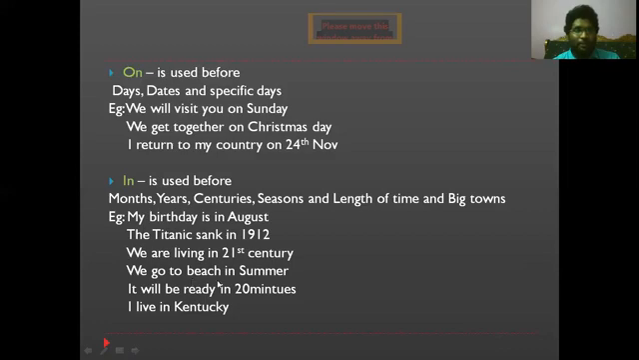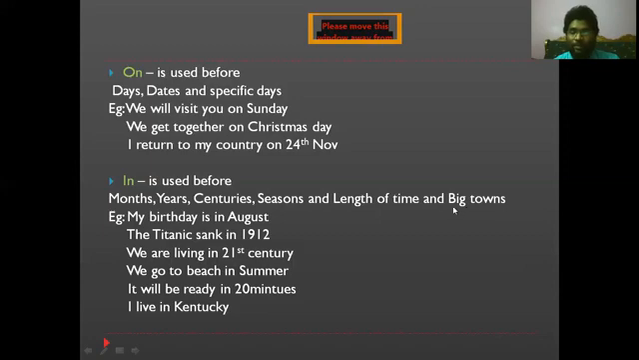And next, we go to the beach in summer. Summer is the season here. So we also use the preposition "in" when we are talking about seasons, and also when we are talking about length of time. See here, it will be ready in 20 minutes. Whenever we are talking about length of time, make sure we use the preposition "in" over there.